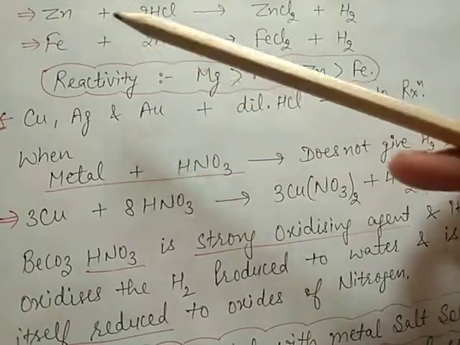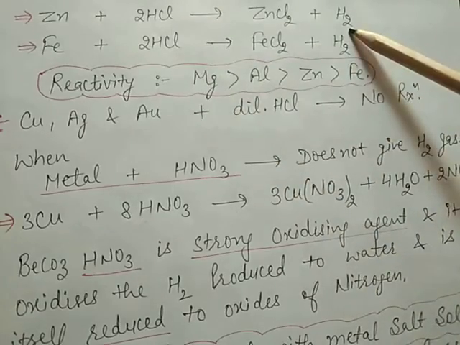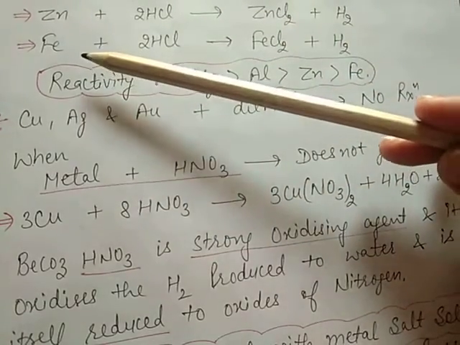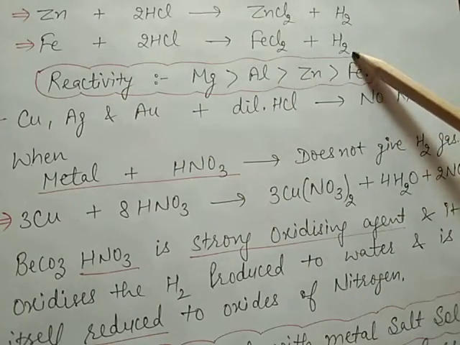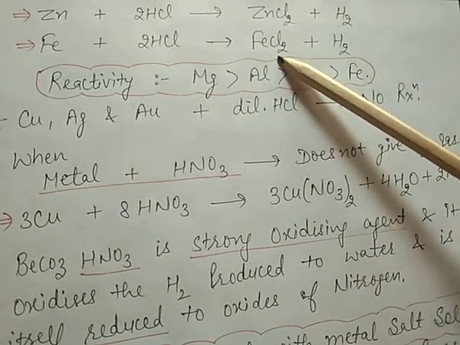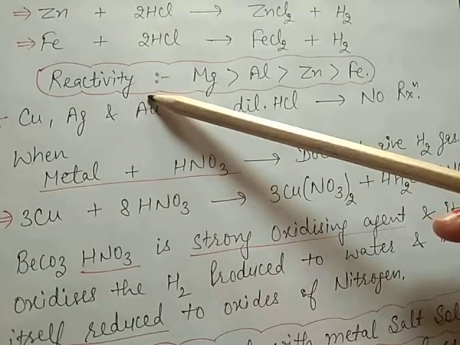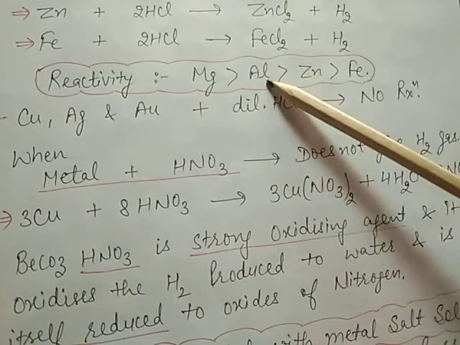Same reaction with zinc. Zinc reacts with dilute acid, producing hydrogen gas and forming a metal salt. Same with iron. Iron reacts with dilute acid, releasing hydrogen gas and producing the metal salt. Now what is the reactivity order in the activity series? Magnesium is more reactive than aluminium,